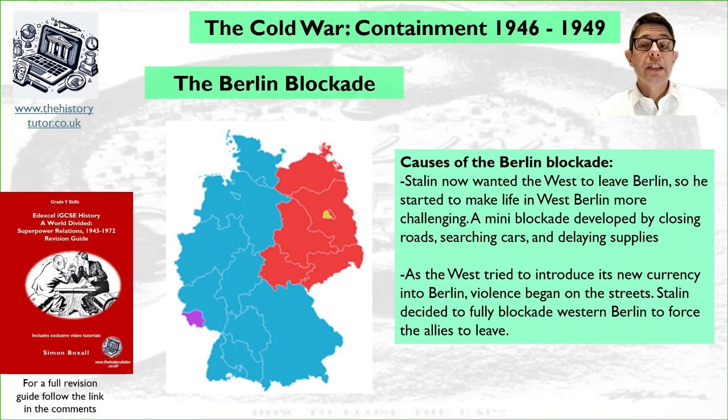Carrying on the story in a little bit more detail about the causes. As the West tried to introduce its new currency into Berlin, violence began on the streets. Stalin decided to fully blockade Western Berlin to force the Allies to leave. There had been a falling out over Germany in general during this time. The western zones of Germany, the Allies' zones, brought in their own currency, and the Russians had refused to join them in this new currency, so they started to separate the states into West Germany and East Germany. This further solidified the break that the Russians were now blockading Berlin.